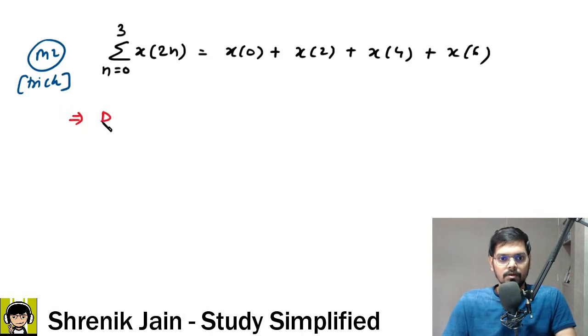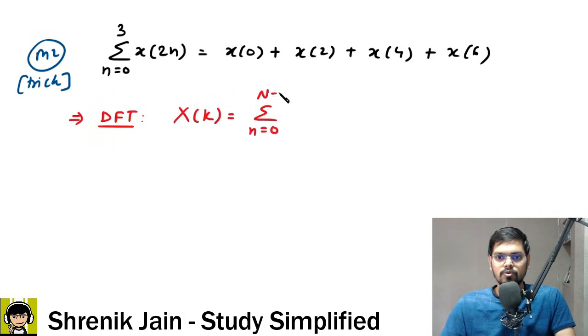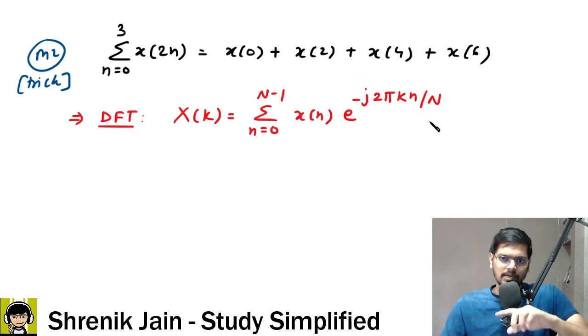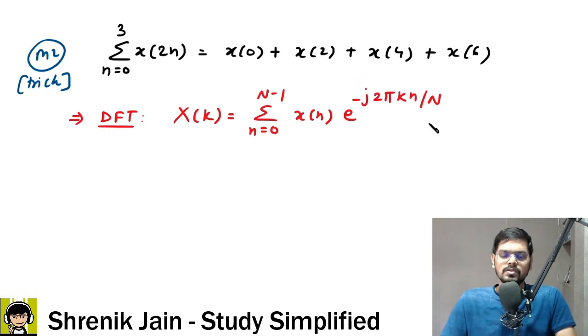The formula we use in DFT is capital X of k is equal to summation n going from 0 to N minus 1, small x of n into e to the power minus j 2 pi k n by capital N. Capital N here is 8 because an 8 point DFT is used.